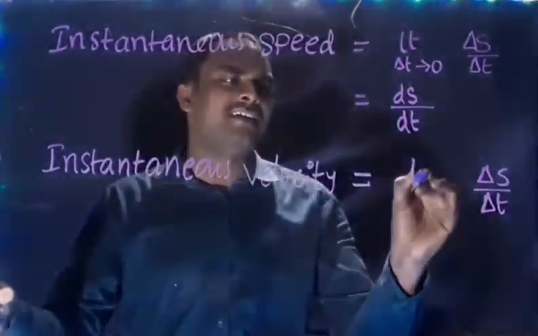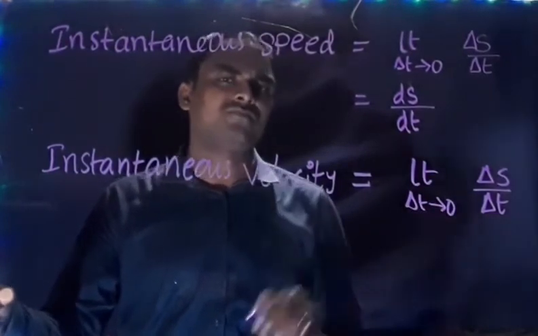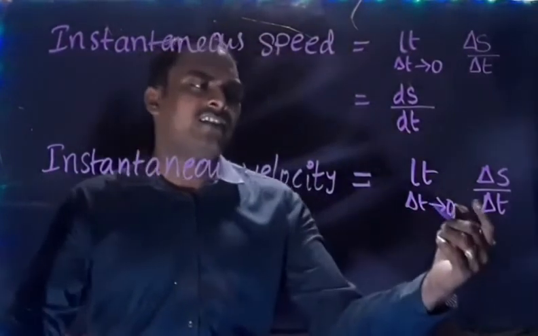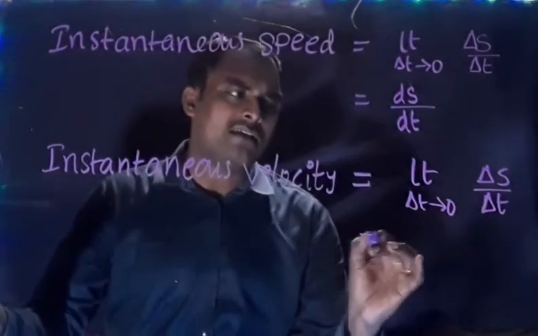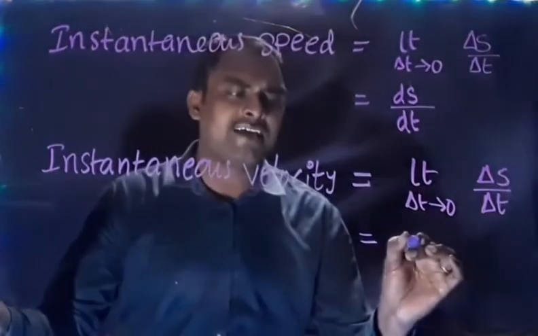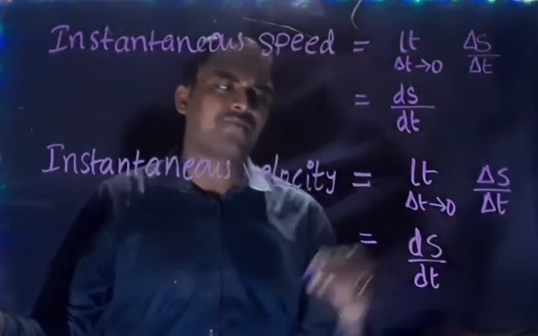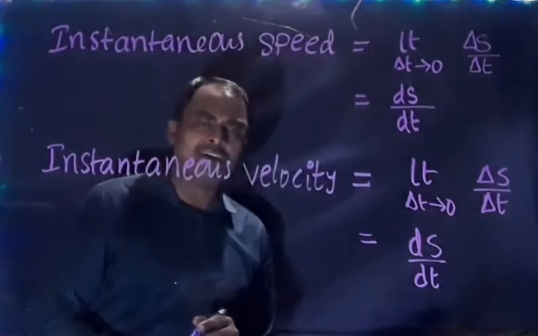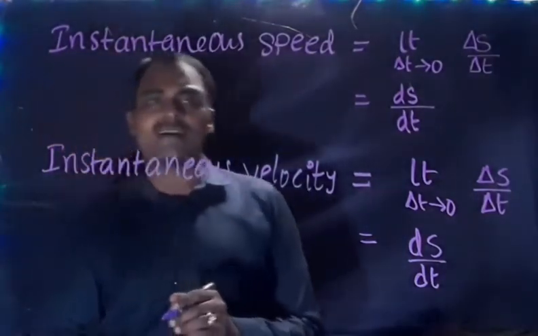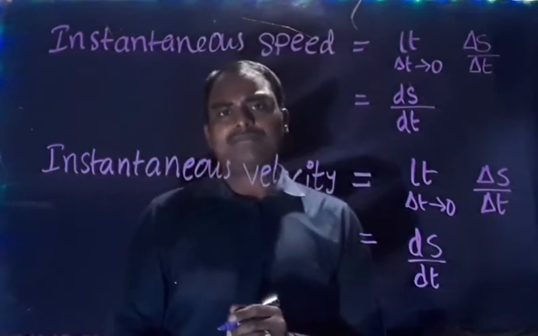So we write limit delta t tends to 0. When this time interval is very small, the displacement also will be very small. So when small intervals are taken, we write ds upon dt. So the instantaneous speed and instantaneous velocity formulas are the same: ds by dt and ds by dt.